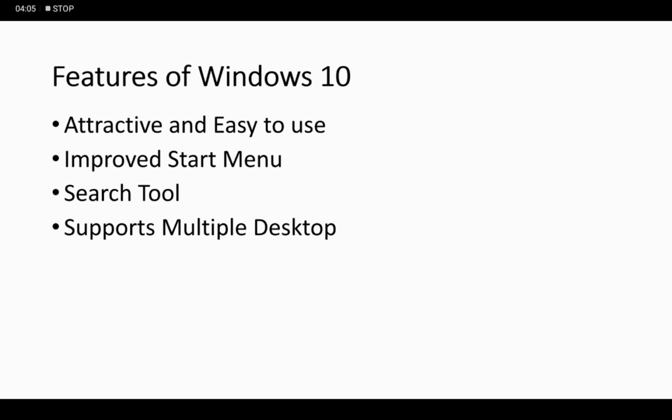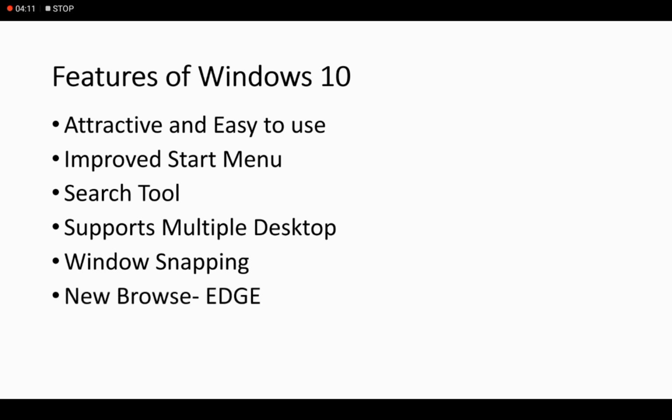Fourth one is supports multiple desktop. Fifth one is Windows snapping. Sixth, new browser which is known as Microsoft Edge browser. And last one is Windows Store. So these are some useful features of Windows 10 which make Windows a great operating system. In the next video we will learn about all the features in detail.